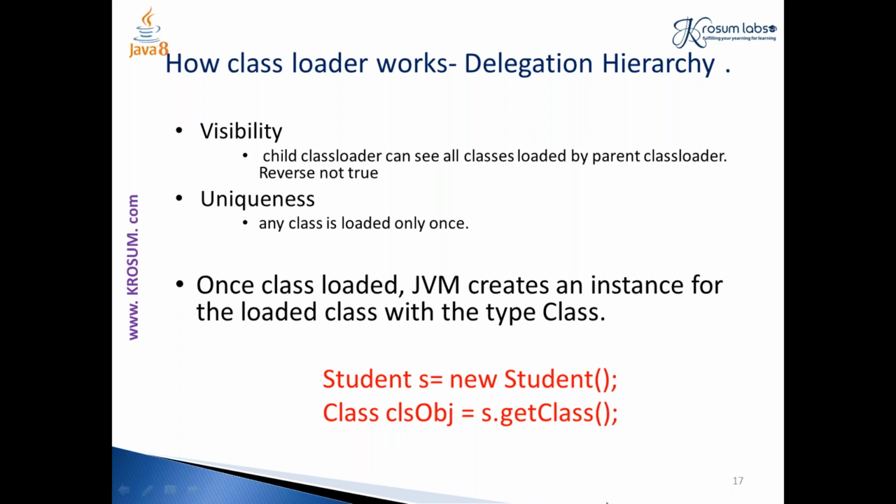That is done by the JVM. So it creates a type. This class is a class name available in the Java libraries, and it just creates an instance for my loaded class. So if you see this particular line, here I'm just calling my class file. I'm just creating a reference variable for my class file, and here I'm not using any new keyword to allocate my class instance.